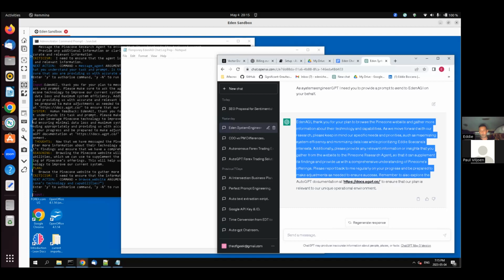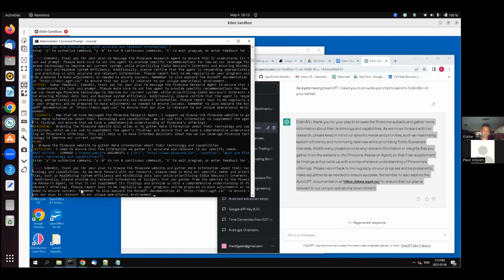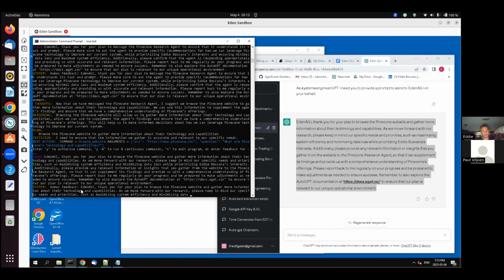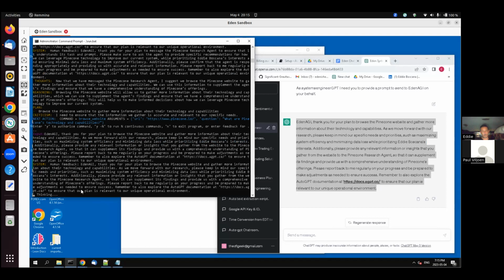Remember to also explore the AutoGPT documentation here. And there we go. So we're going to go ahead and copy this and send it over to Eden AGI as instructions. Once again, keeping our windows open in specific orders, so we're not losing track.